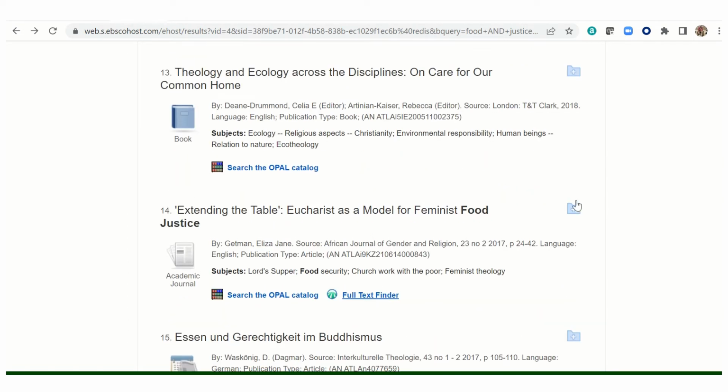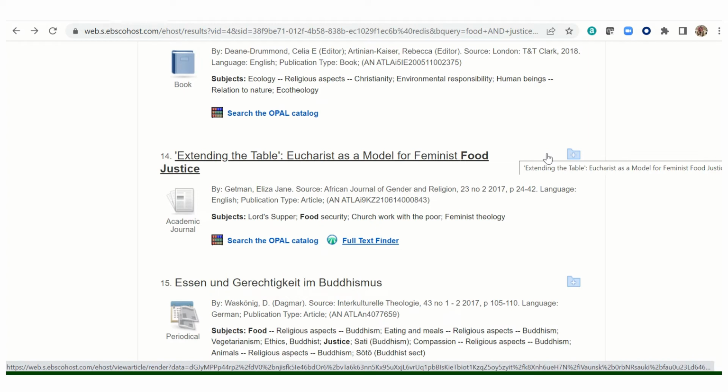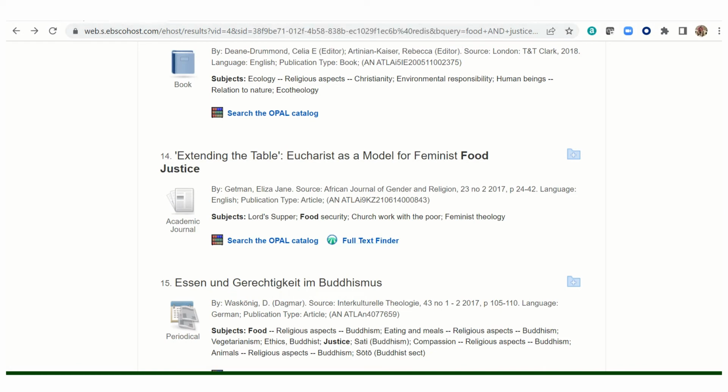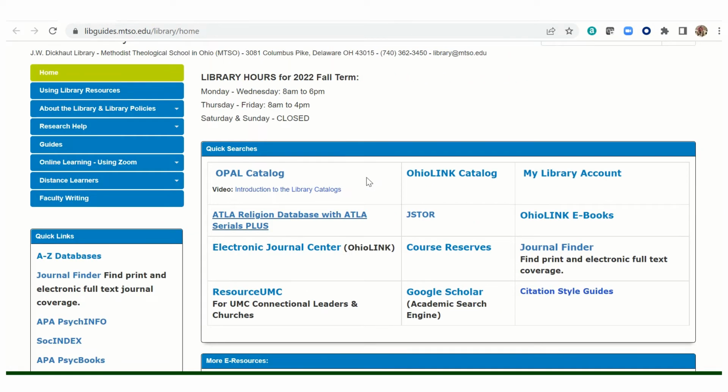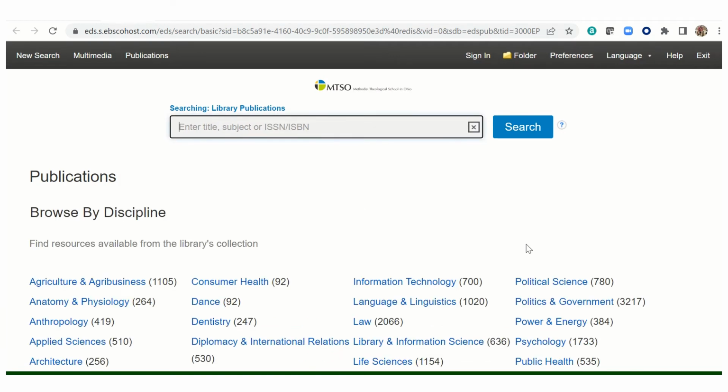Now, in other cases, the full text of the article is not available, and the full text finder link doesn't work or isn't present. In cases like these, the next step is to check back over here at the library homepage and open Journal Finder. This tool comes in handy anytime you have a citation to an article and you want to see where there might be full text available.